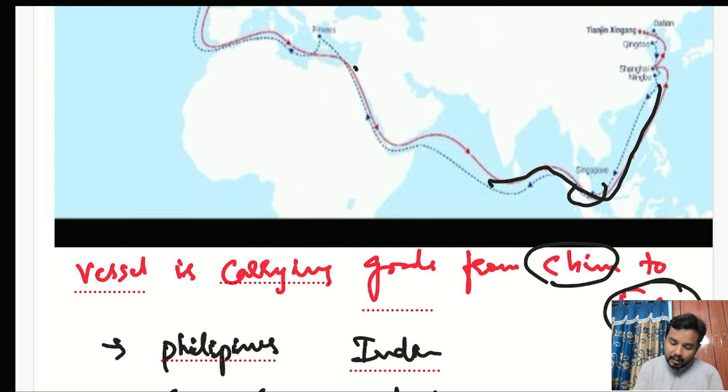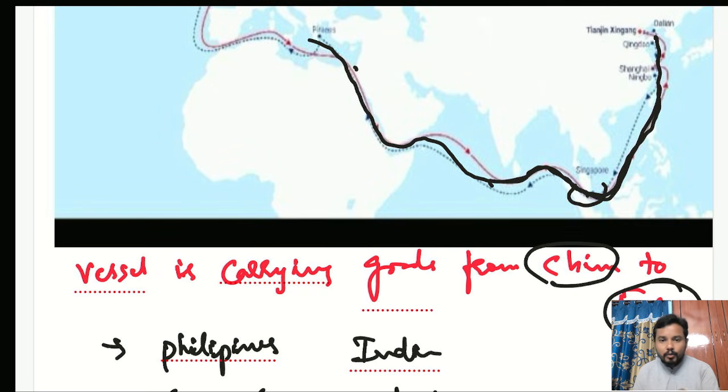Now coming to our sea route again, from China the ship started and it will travel like this. Again it will enter the Indian Ocean. From the Indian Ocean like this it will enter the Red Sea. Via the Red Sea it will come to the Suez Canal, and through the Suez Canal it will come through the Mediterranean Sea. This is the international sea route.